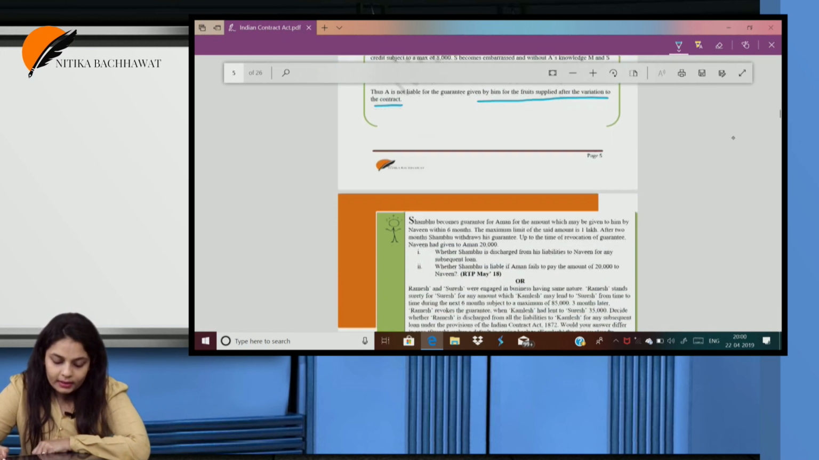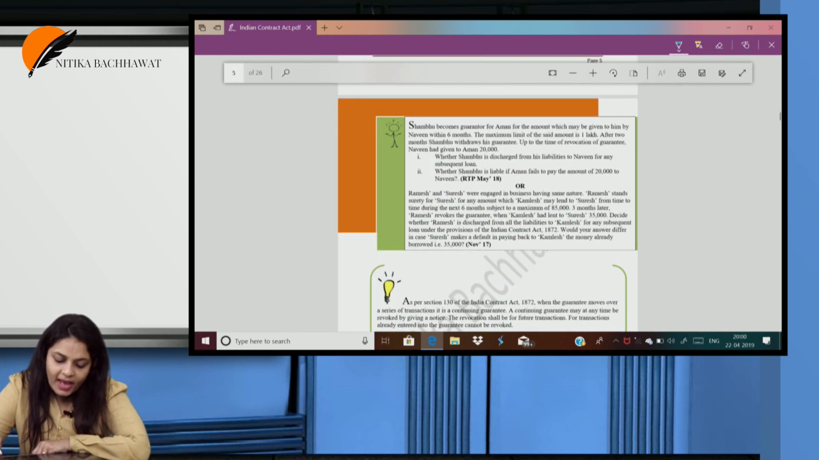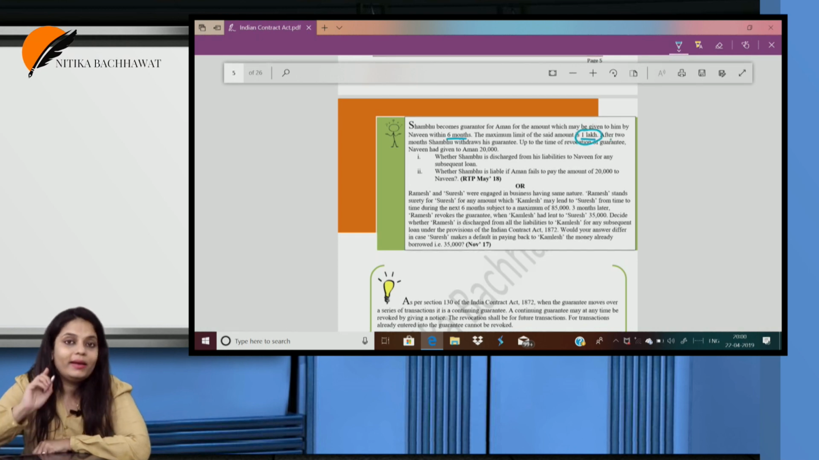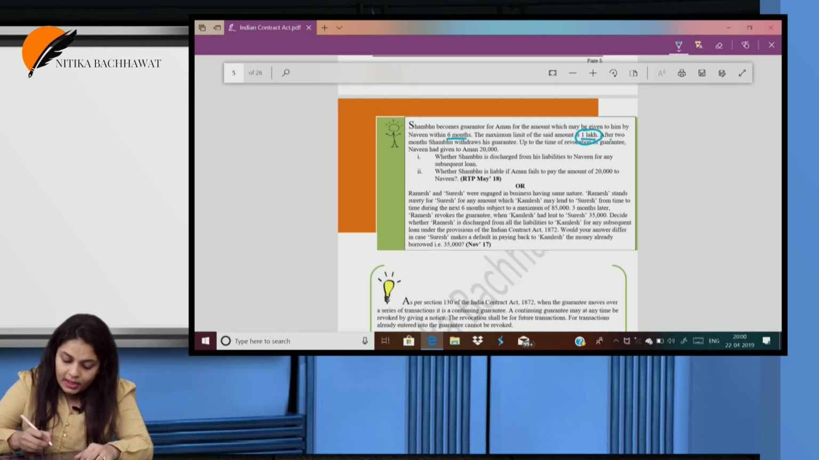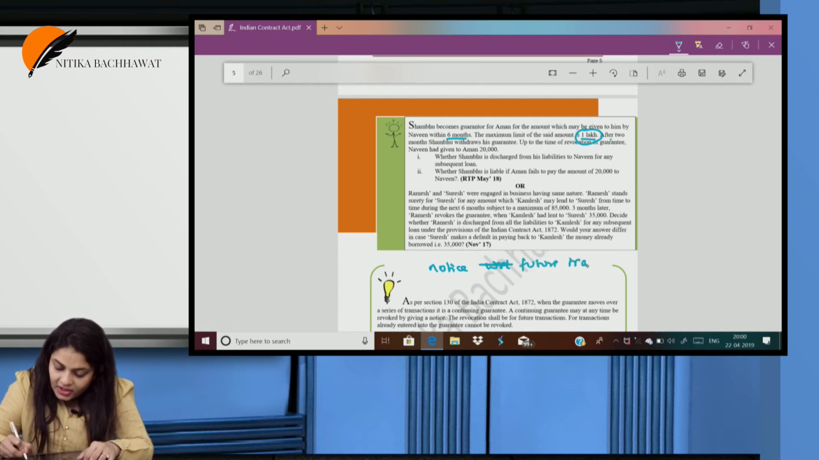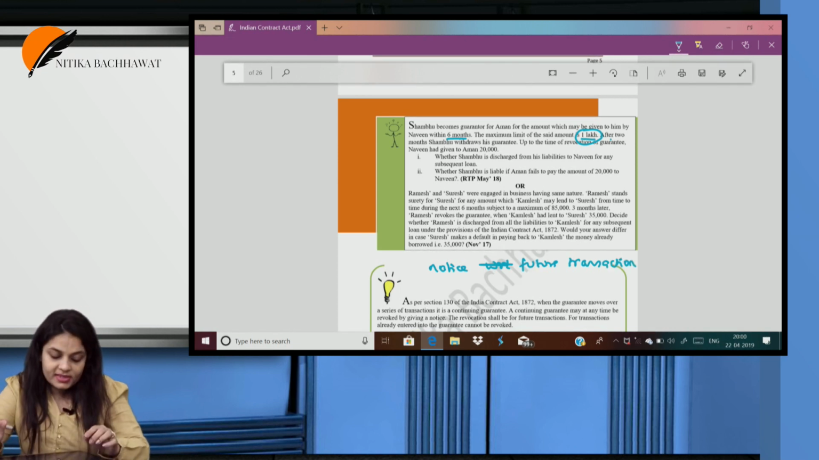Shambhu becomes guarantor for Aman for the amount which may be given to him by Naveen within 6 months. The maximum limit of the said amount is 1 lakh. So the period is 6 months, maximum amount 1 lakh, and it's obviously a continuing guarantee. After 2 months, Shambhu withdraws his guarantee. Continuing guarantee, can it be withdrawn? Yes. A continuing guarantee can be withdrawn by notice with respect to future transactions. That means what? The revocation is only for future transactions, not for what has taken place.